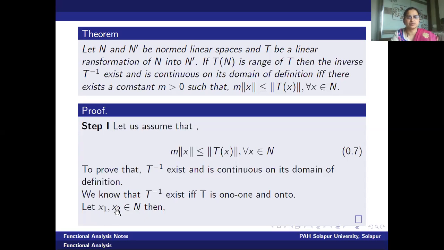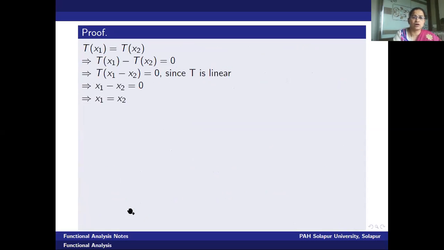For that purpose, let me start with 2 points in the domain x1 and x2, where the T images of the two elements are equal. That is, Tx1 is equal to Tx2. What we should prove? x1 is equal to x2. Let us start. Tx1 is equal to Tx2. Shifting Tx2 to the left, we will get Tx1 minus Tx2 is equal to 0. But we know T is linear.